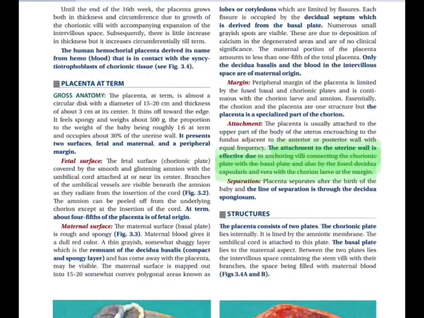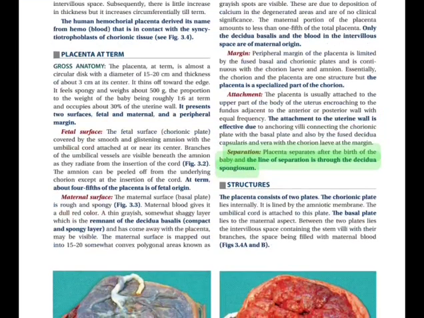The attachment to the uterine wall is effected due to anchoring villi connecting the chorionic plate with the basal plate, and also by the fused decidua capsularis and vera with the chorion laeve at the margin. Separation: the placenta separates after the birth of the baby, and the line of separation is through the decidua spongiosum.